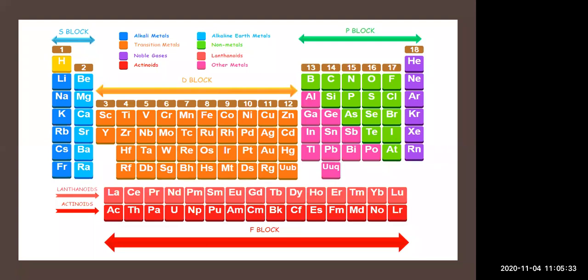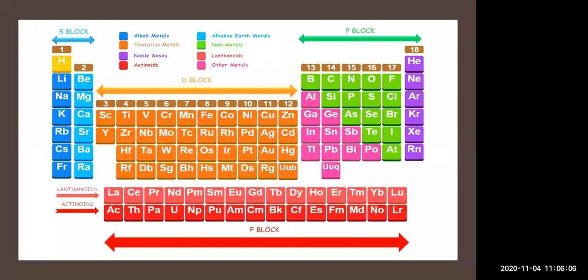Lithium is a metal and shows the properties of a metal, whereas fluorine is a non-metal and shows the properties of a non-metal because it is a halogen. So the elements which are present far away from each other differ in chemical properties. Whatever elements show similar chemical properties are present in one group.